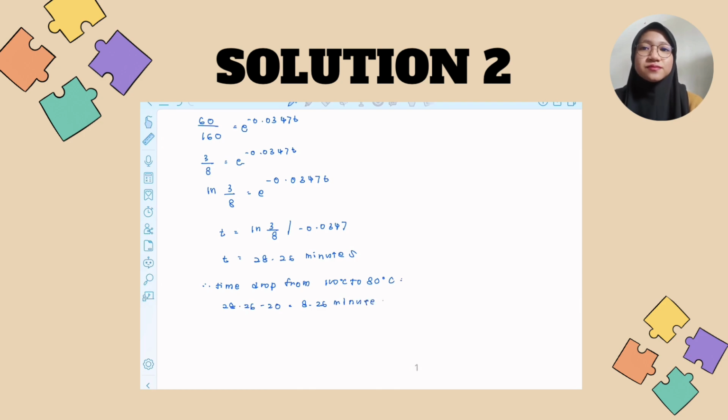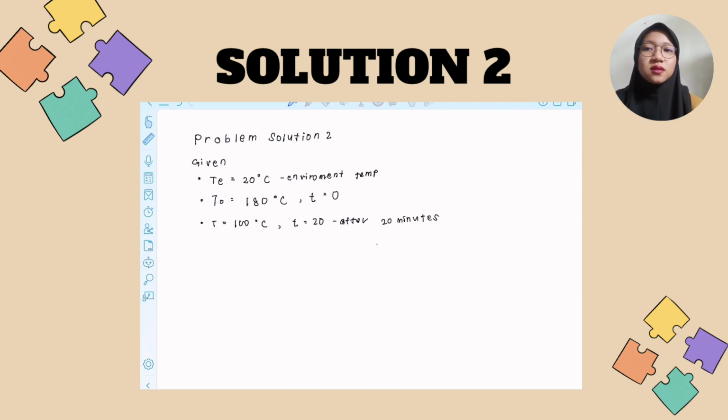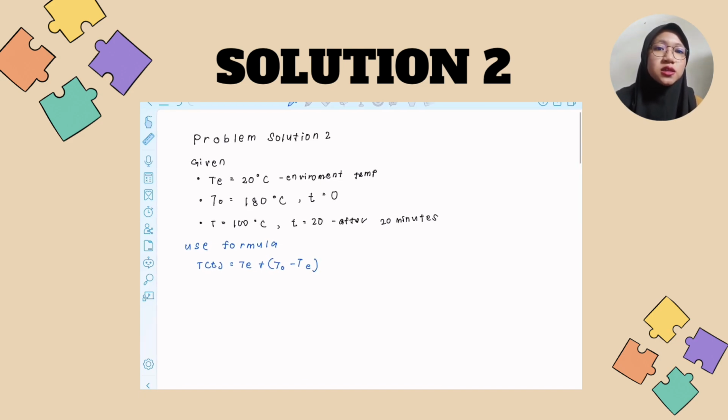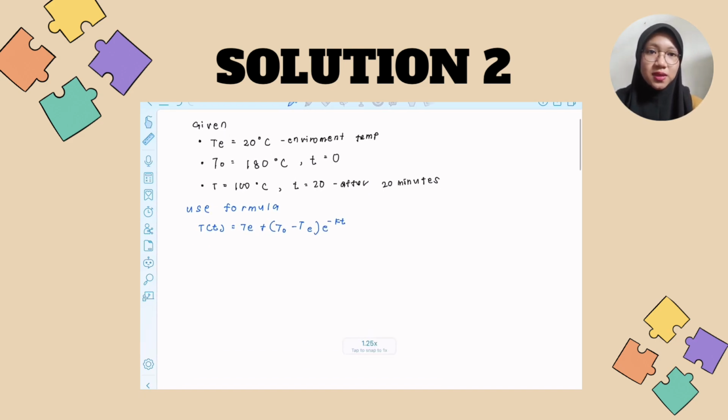Now, t is equal to ln of 3 over 8 divided by negative 0.0347. Using a calculator, t is approximately 28.26 minutes.